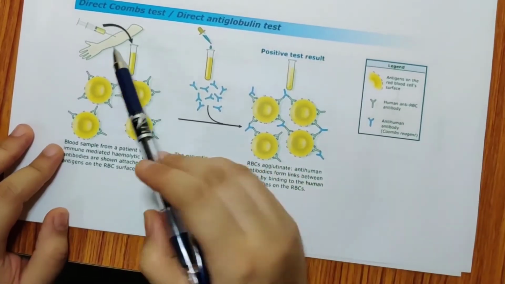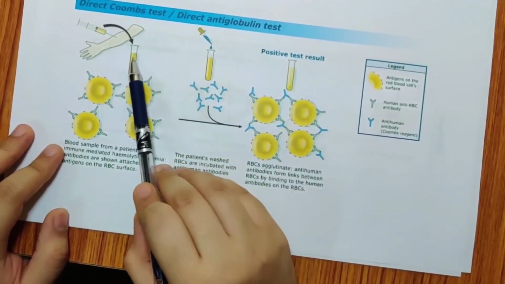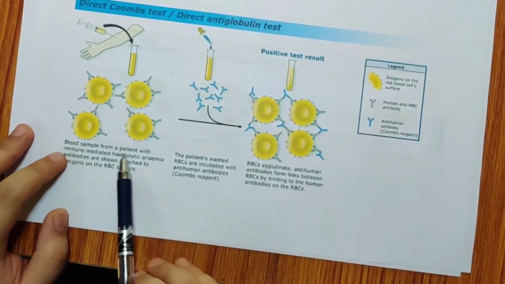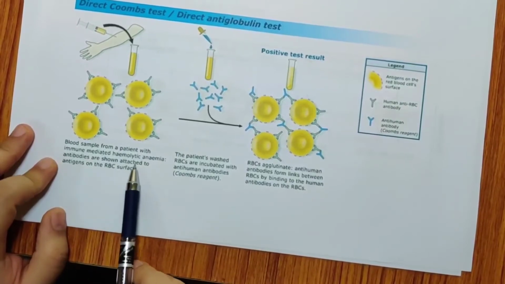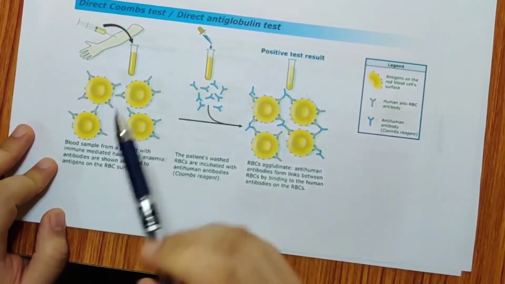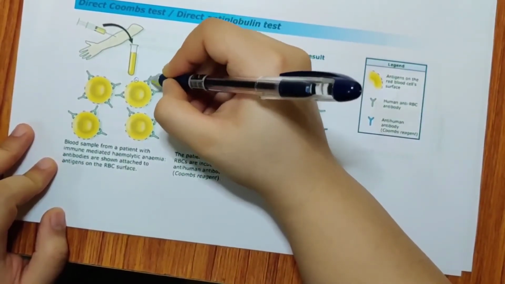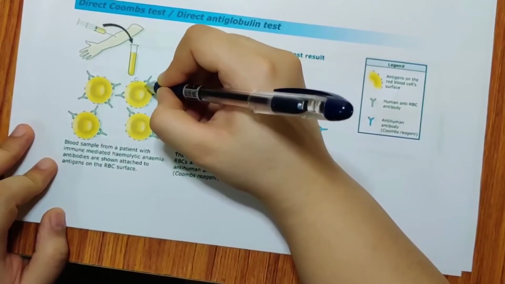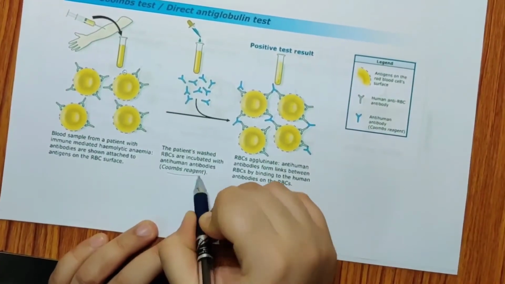Again, we take the patient's blood. In this blood we remove the serum, we only take the RBCs. The blood sample of the patient with immune-mediated hemolytic anemia is taken. Antibodies are shown attached to the antigen on the surface of the RBCs. To this antigen, you have the antibodies that are attached to the surface of the RBC. Now, to this we will add the Coombs reagent, and incubate it.